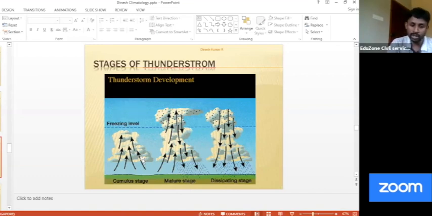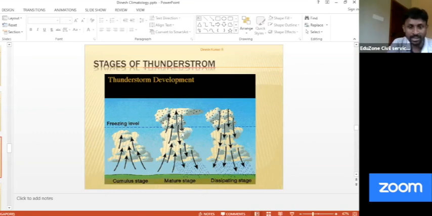Cumulonimbus cloud means it's a heavy rain-bearing cloud. In the upper portion, you have ice because it is too high, and in the lower portion, you have rainfall and water particles. Now, in the second stage you can mention the cloud is fully developed. We have discussed the latent heat of condensation. During cloud formation, latent heat of condensation is released. As a result, the temperature is increased. That further helps in increasing the rate of evaporation.